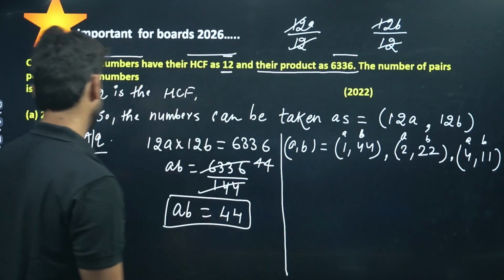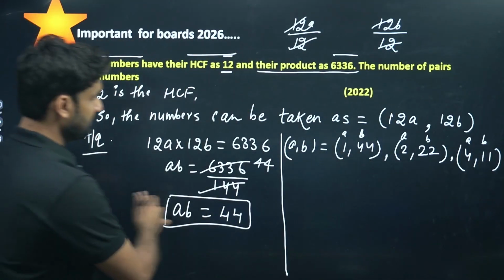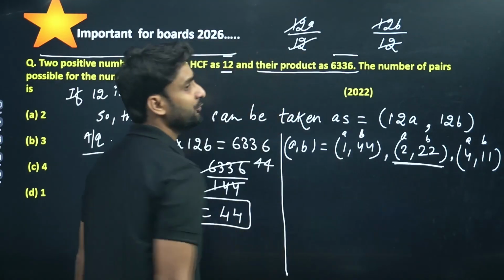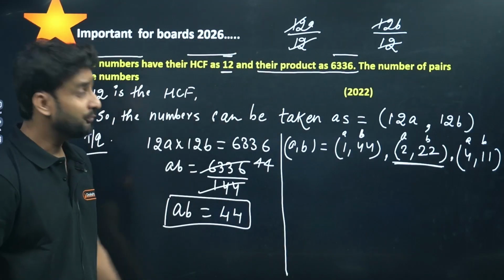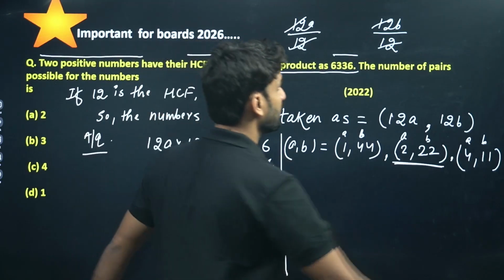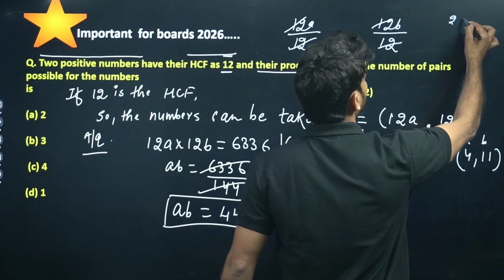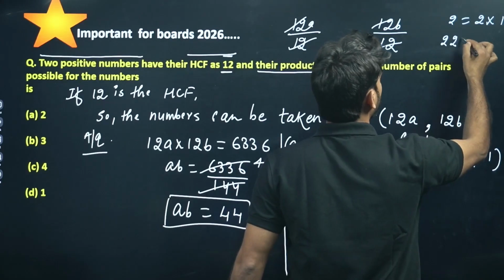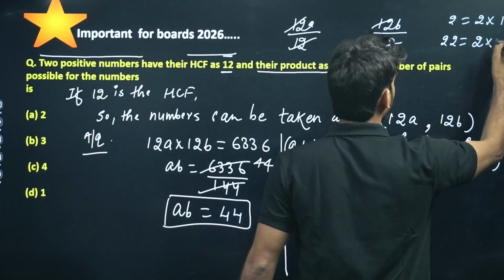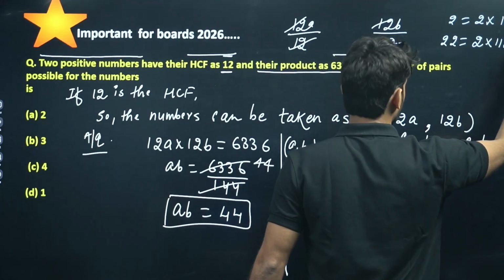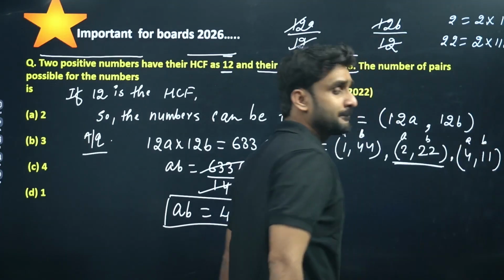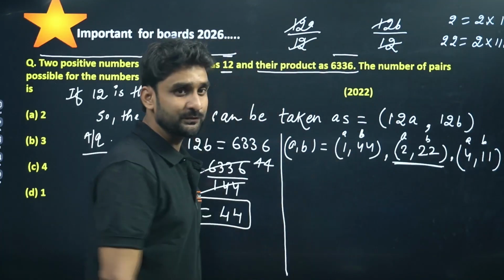But in this bracket, 2 and 22, what will be the factors of 2? 2 into 1. And about 22, the factors are 2 into 11 into 1.